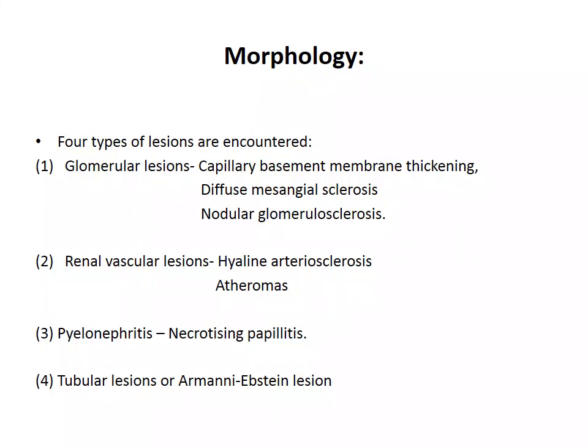The renal vascular lesions can be hyaline arteriosclerosis or renal atheromas. Pyelonephritis can be acute or chronic, and a special variety called acute necrotizing papillitis can be seen. Tubular lesions are also common in these diabetic patients.